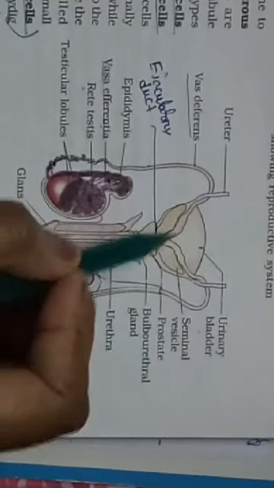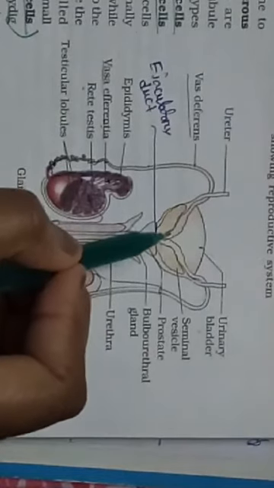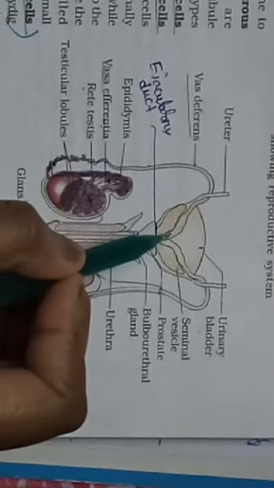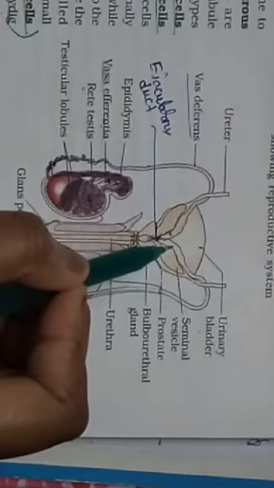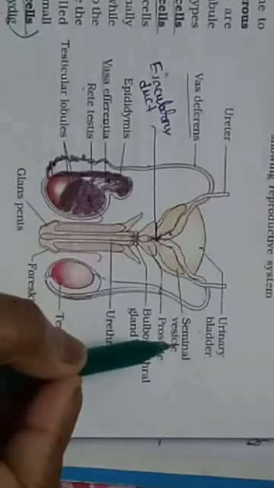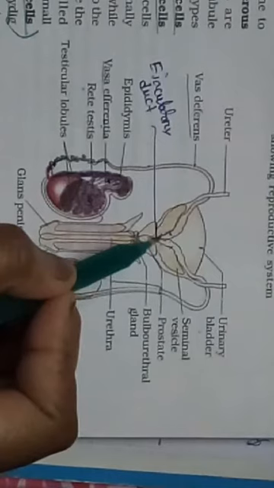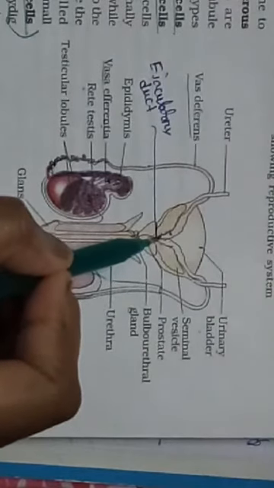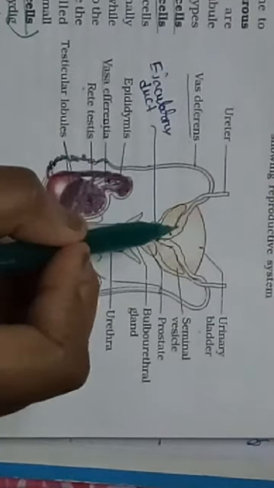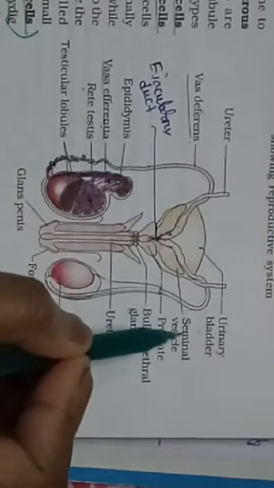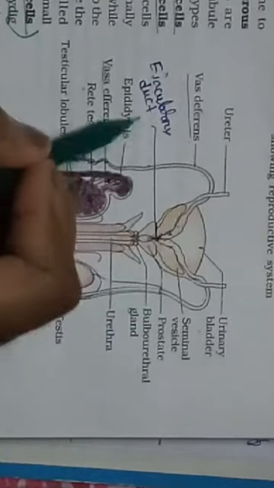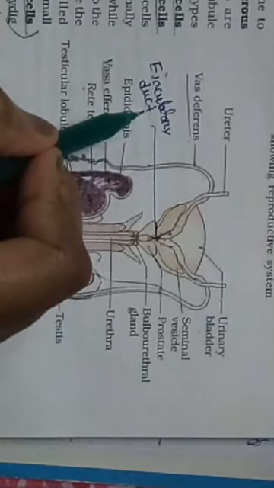Now the lower part of the vas deferens or deferent duct will unite with the seminal vesicle. The point at which the lower end of the vas deferens unites with the seminal vesicle is termed the ejaculatory duct.